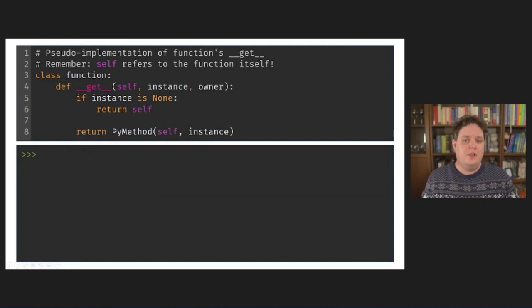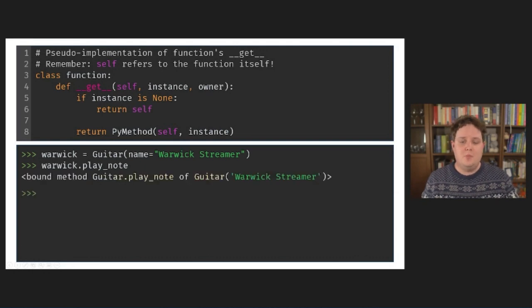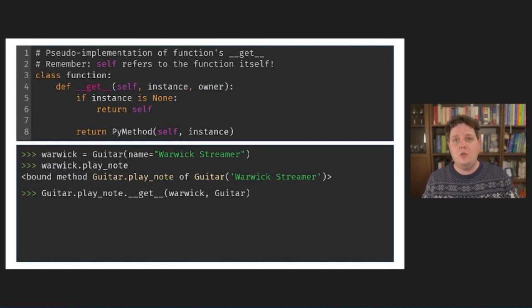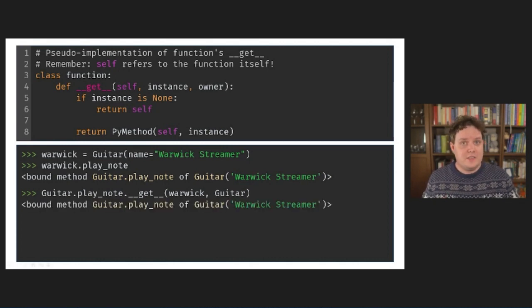Likewise, if I recreate my Warwick instance and access the method on that, we get a bound method back. This is because this is roughly equivalent to calling the function's dunderGet method directly, with Warwick as the value for instance and guitar as the value for owner. And this is the magic of self. When you access a function using an attribute, the descriptor protocol takes care of binding the instance to the function in something called a bound method.